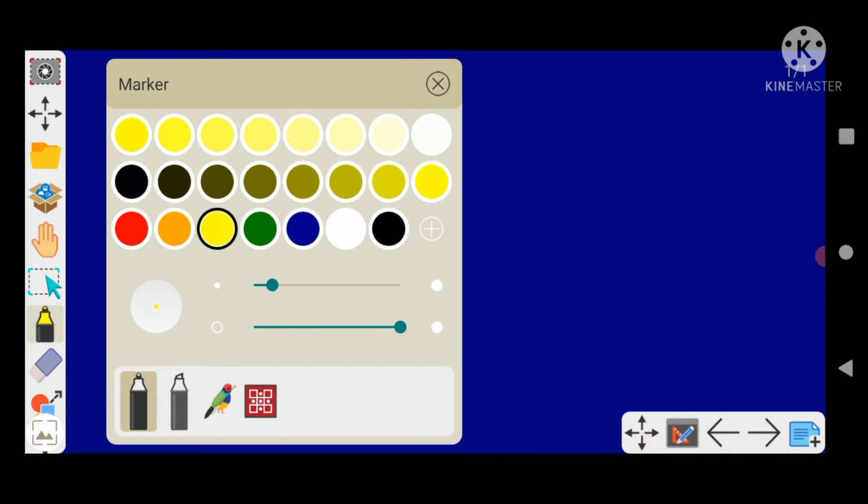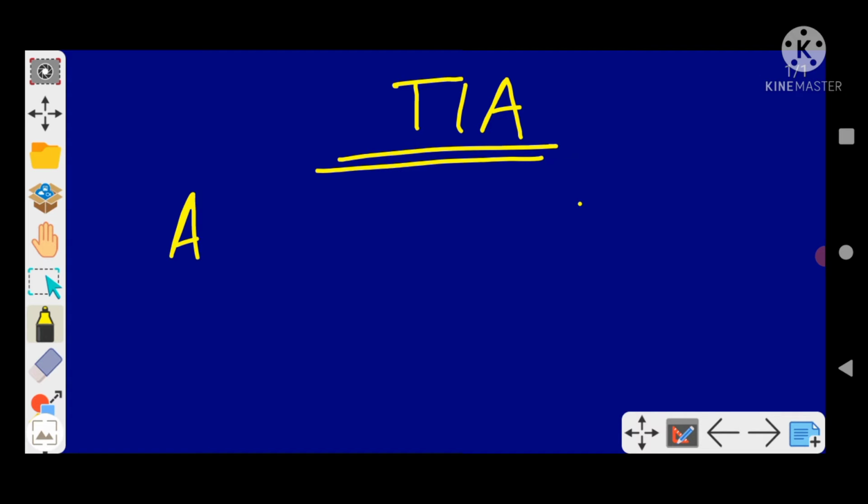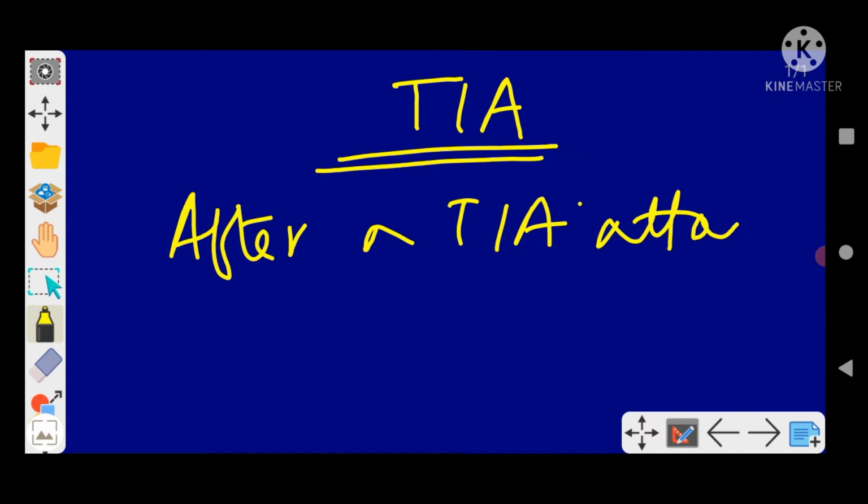So here I would like to discuss TIA. TIA in short, details I will discuss in the neuro section. If something is asked like this: after a TIA attack, when is the maximum risk of stroke?